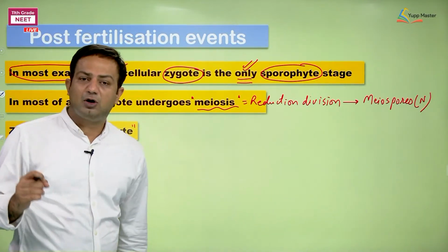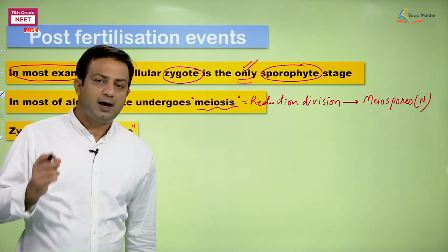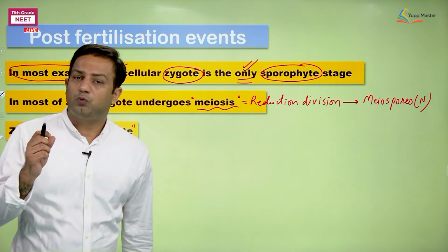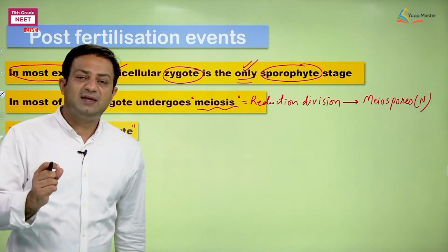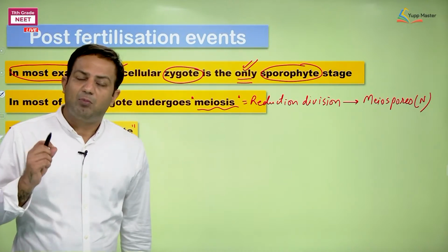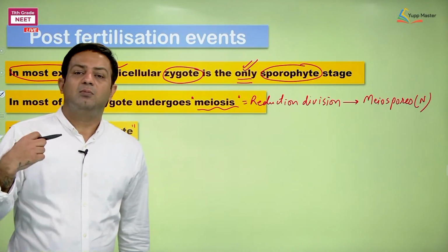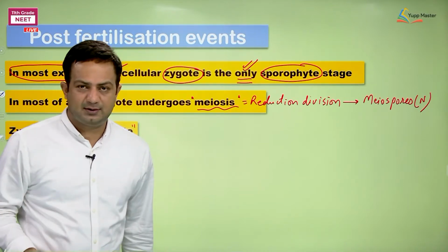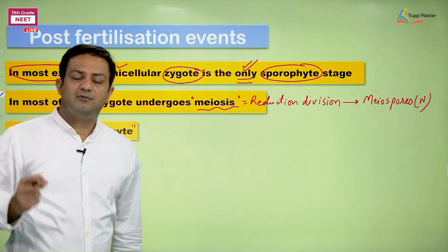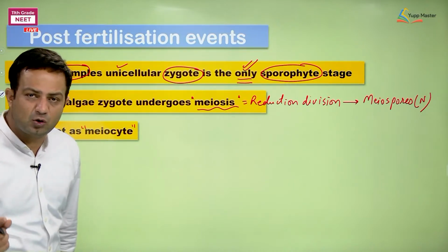Now, depending on the participating gametes in the fusion, or again I am repeating, what kind of gametes participated in the fusion. Were they morphologically alike, or morphologically unlike? In this regard, we have two different names used in place of zygote.